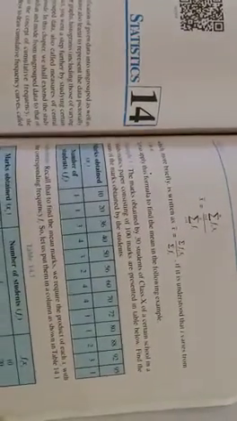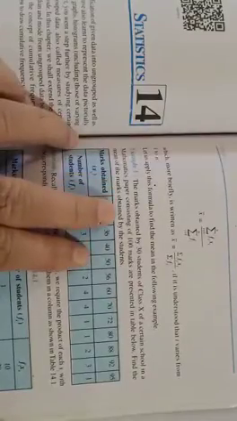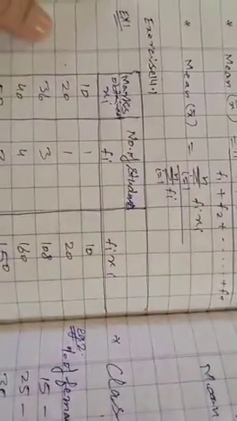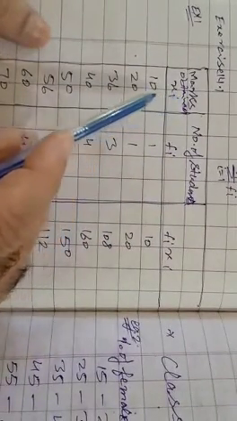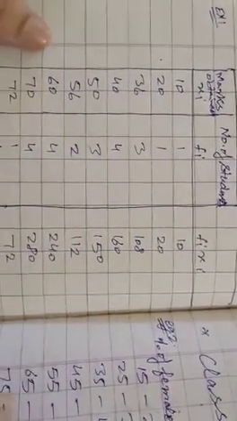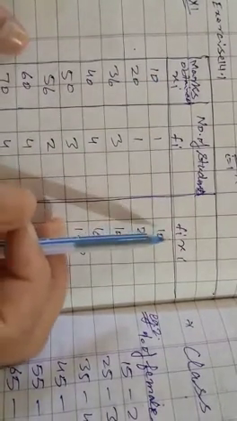Example 1. The marks obtained by 30 students of class 10th of a certain school in a mathematics paper consisting of 100 marks are presented in the table below. Find the mean of the marks obtained by the students. Now first we draw 3 columns. Marks obtained are represented by xi and number of students by fi. The third column is the product of xi and fi.